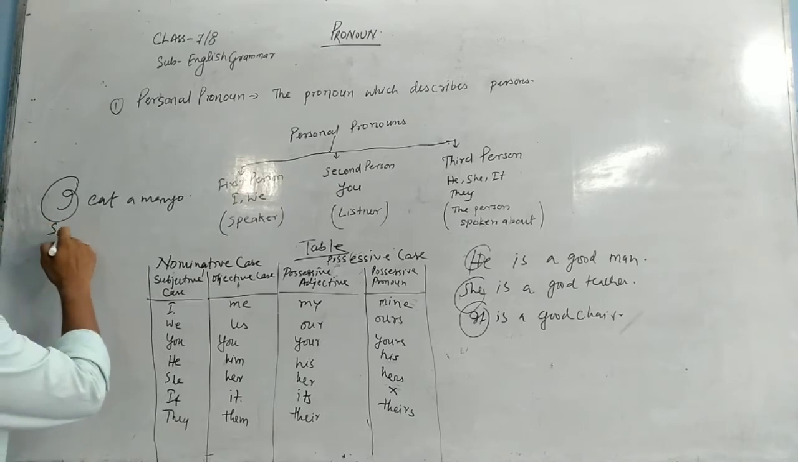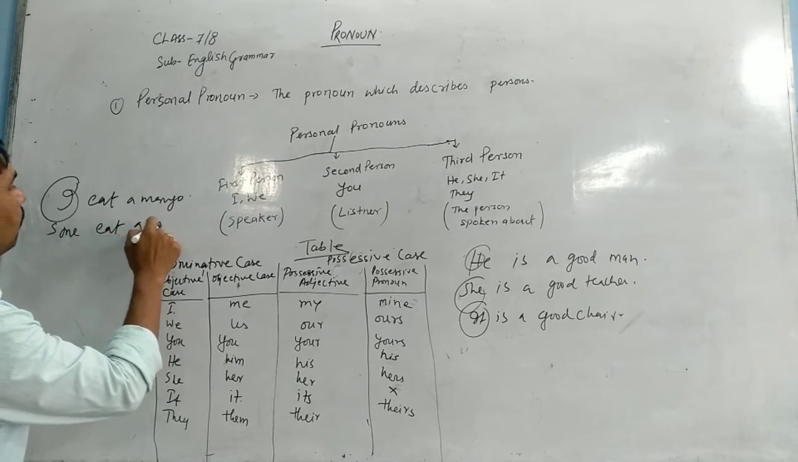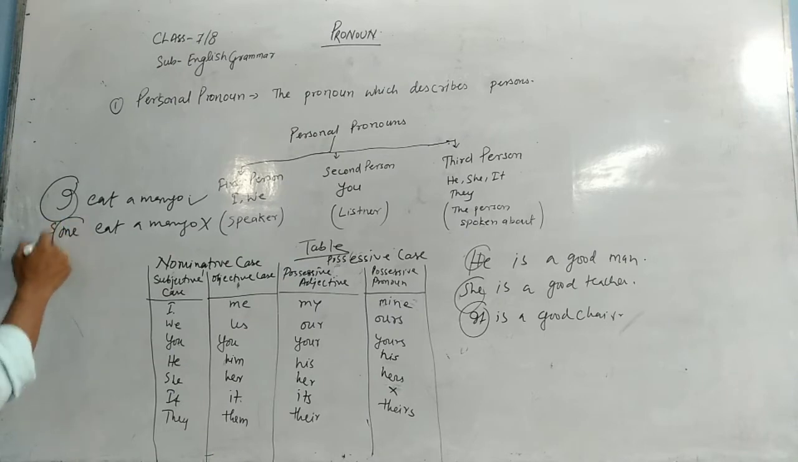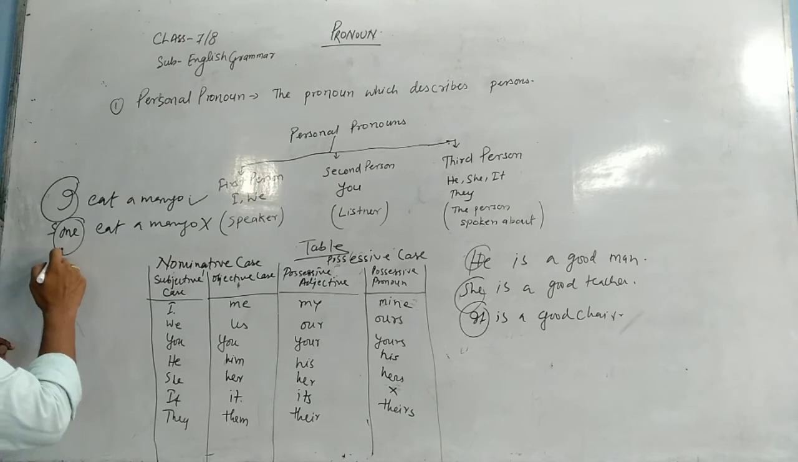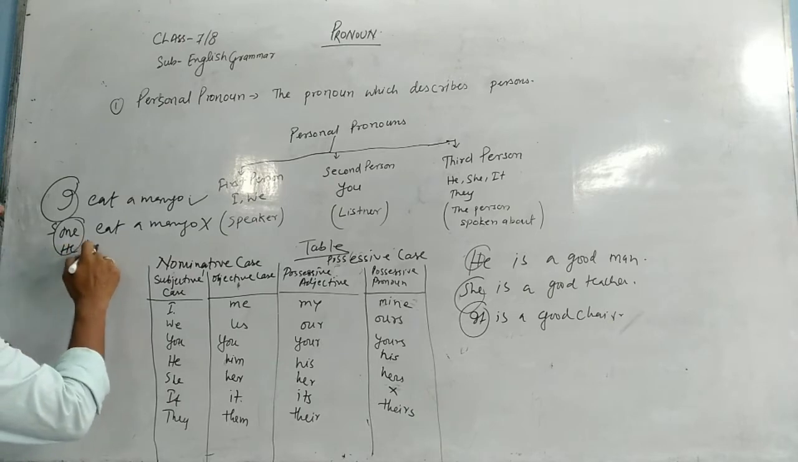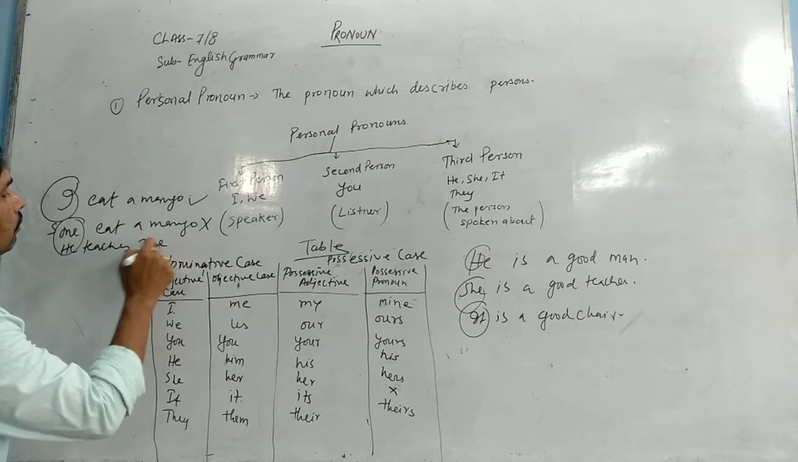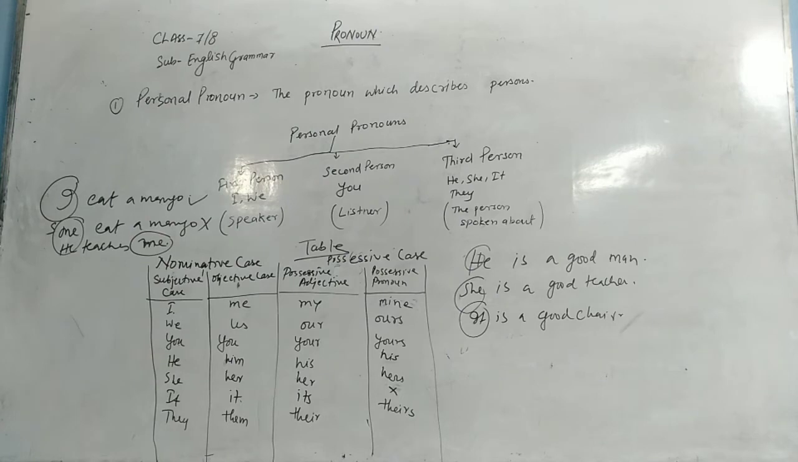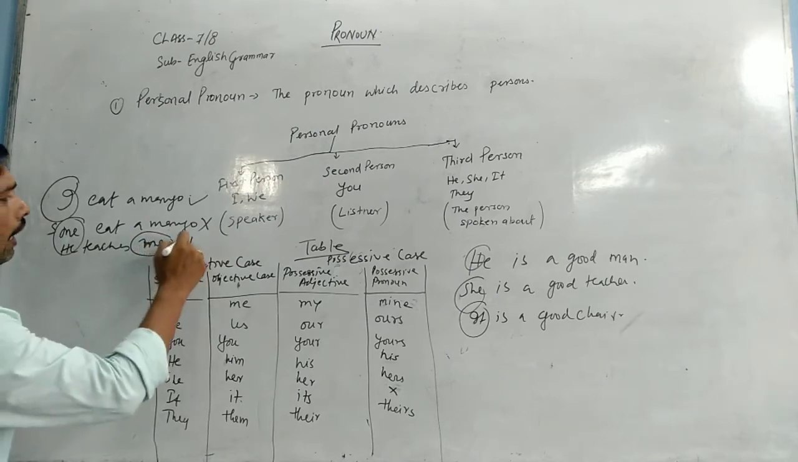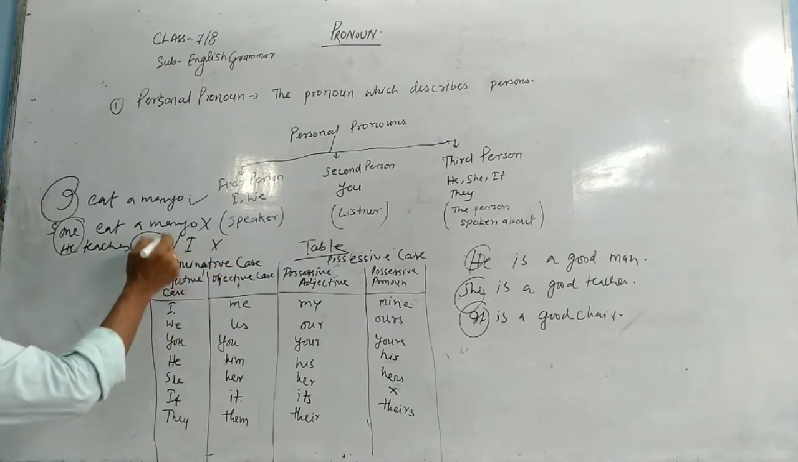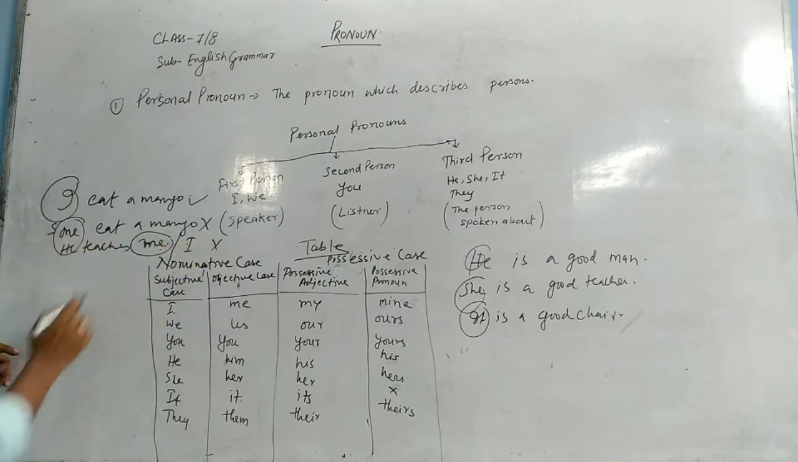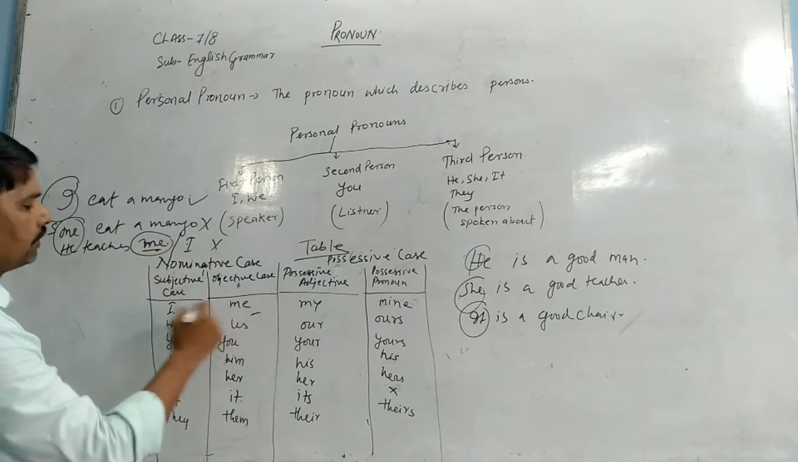And if I say me eat a mango, then it is wrong. Why is it wrong? Because me is always used as an object. So you have to write in this way. He teaches me. वह मुझे पढ़ाता है. So me is used as object. If I give here I, then it will be wrong. You have to give me. Because I is used always as subject and me is used as an object.